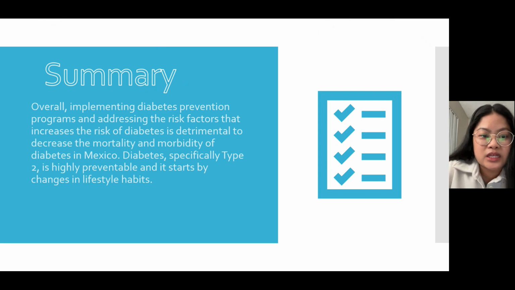Overall, implementing diabetes prevention programs and addressing the risk factors that increase the risk of diabetes is critical to decrease the mortality and morbidity of diabetes in Mexico. Diabetes, specifically type 2, is highly preventable and it starts by changing lifestyle habits.